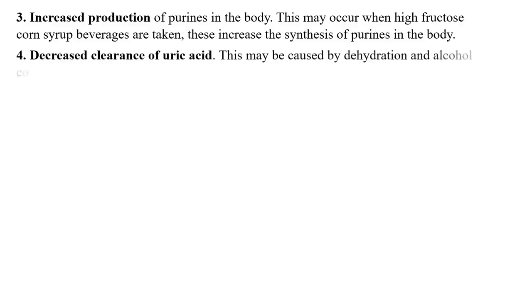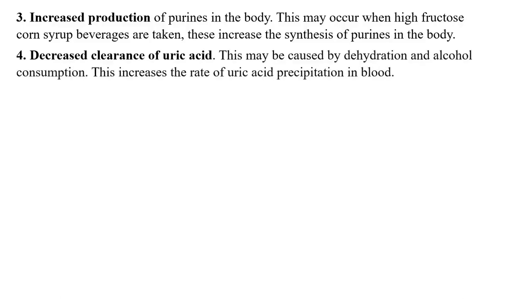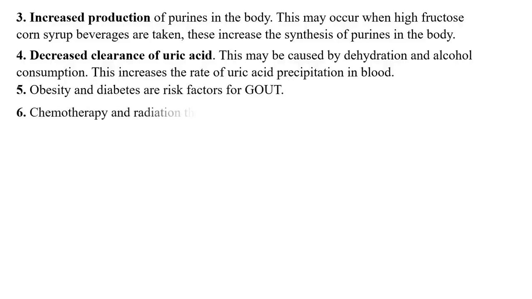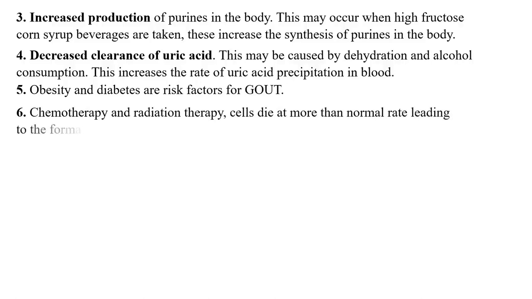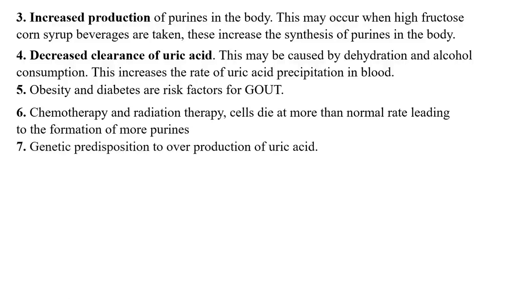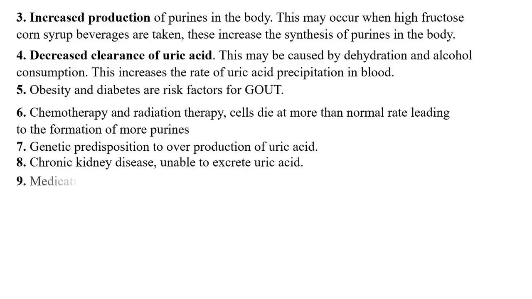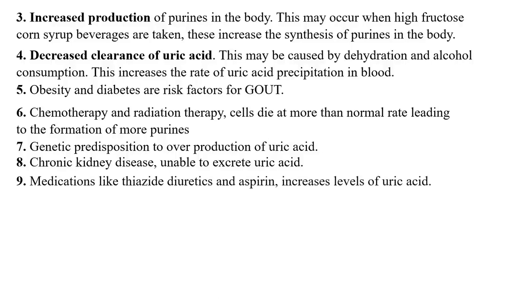Decreased clearance of uric acid. This is caused by dehydration and alcohol consumption. This increases the rate of uric acid precipitation in blood. Obesity and diabetes are risk factors for gout. Chemotherapy and radiation therapy. Here, the rate at which cells die increases above the normal, leading to the formation of more purines. Genetic predisposition to overproduction of uric acid. Chronic kidney disease, unable to excrete uric acid. Medications like thiazide diuretics and aspirin increase levels of uric acid.